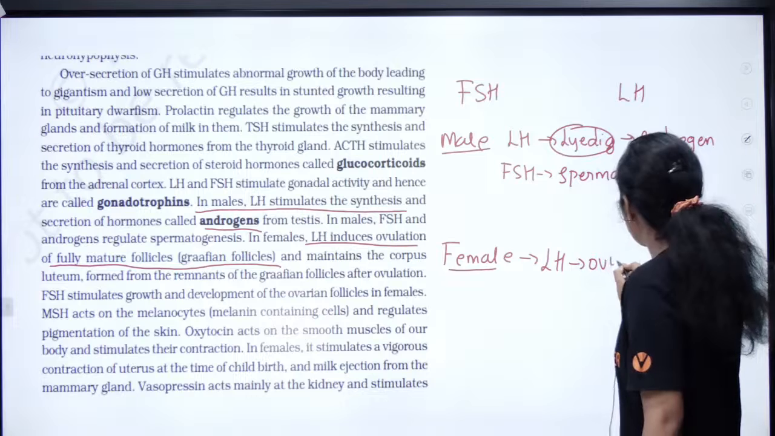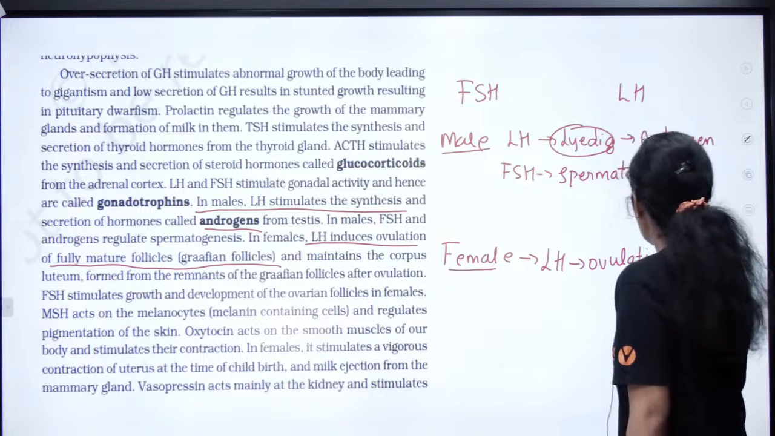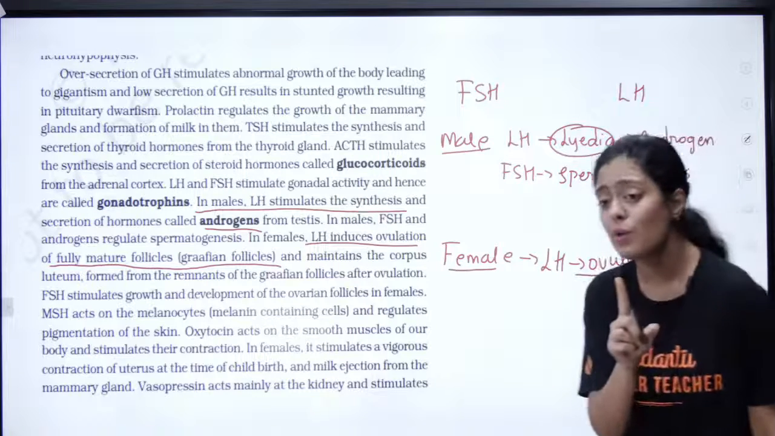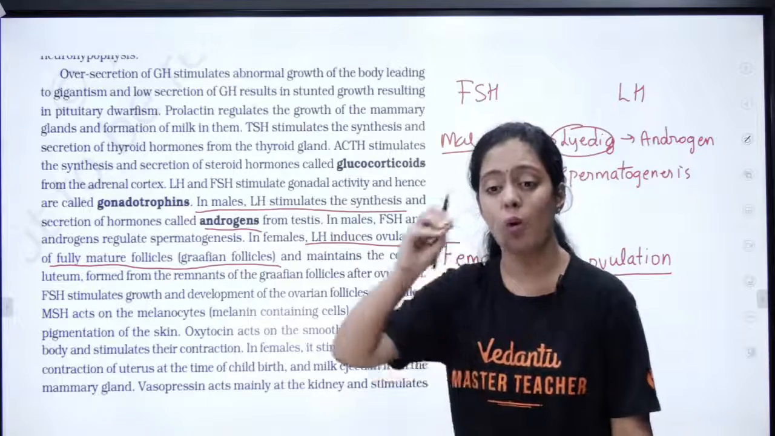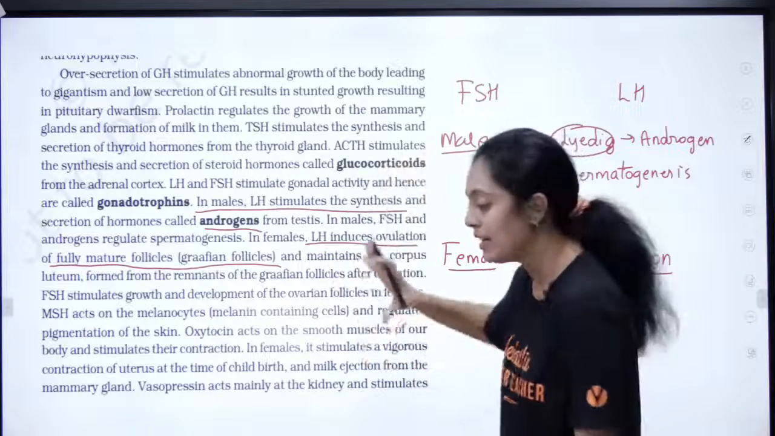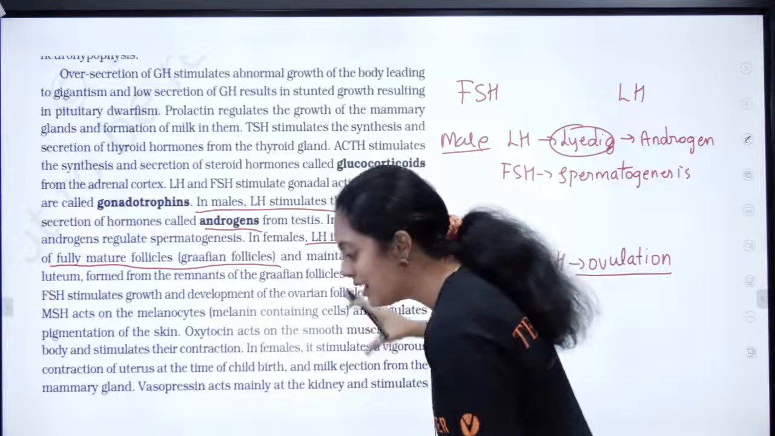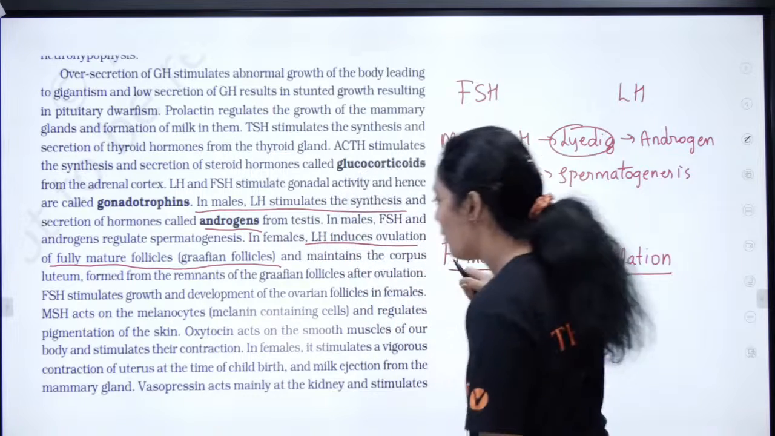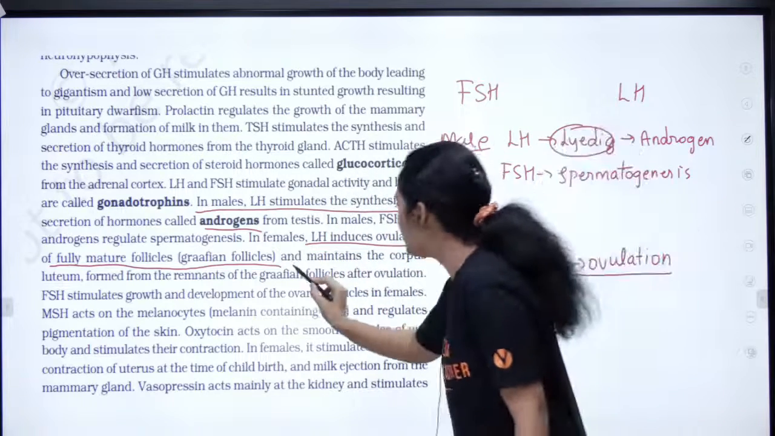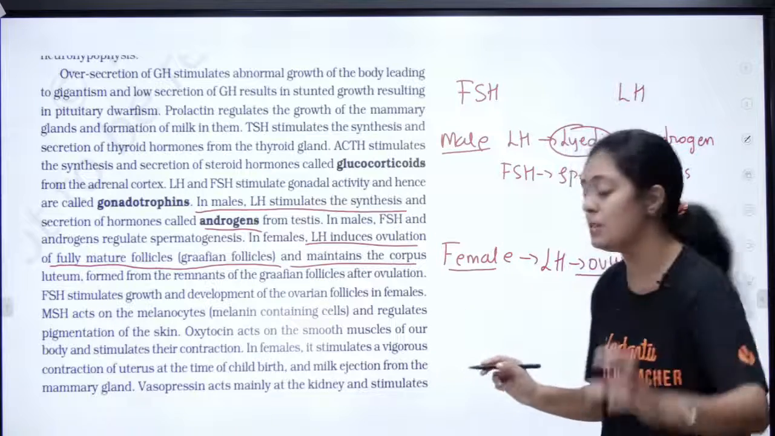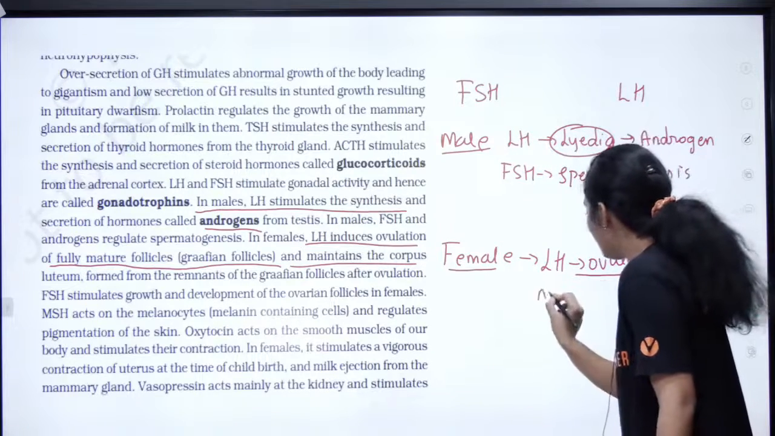So in females, you have this LH. LH is going to help in ovulation. Very important. What is ovulation? It is the release of the ovum from the matured follicle or Graafian follicle. And it also maintains the corpus luteum.